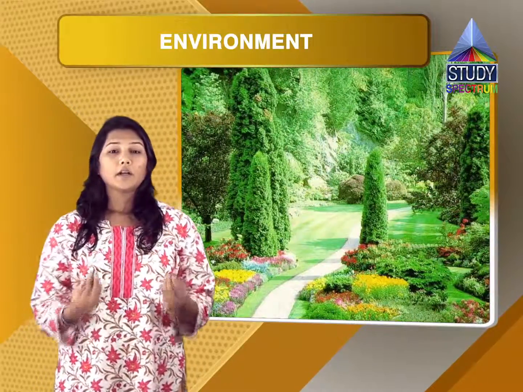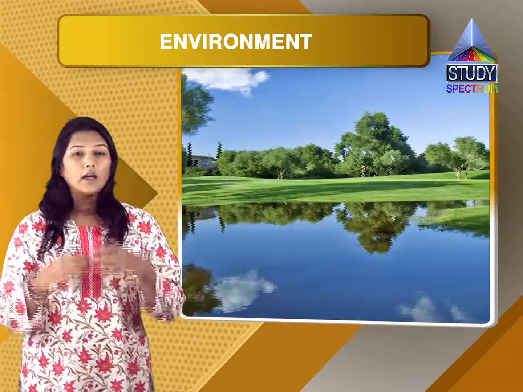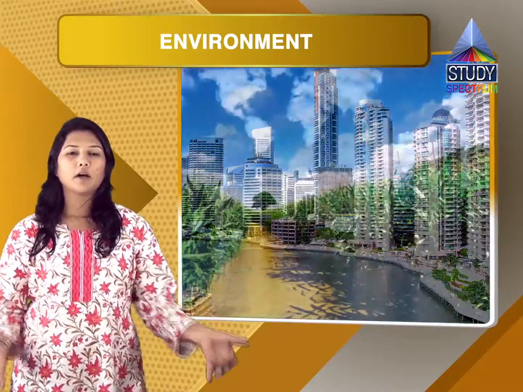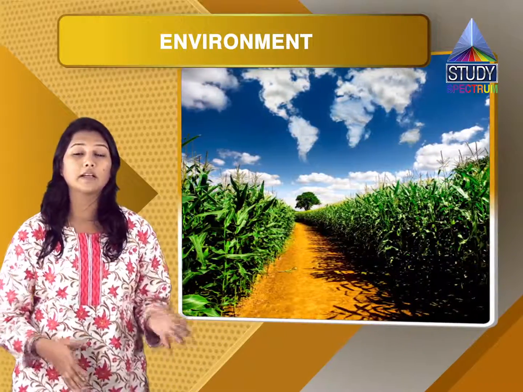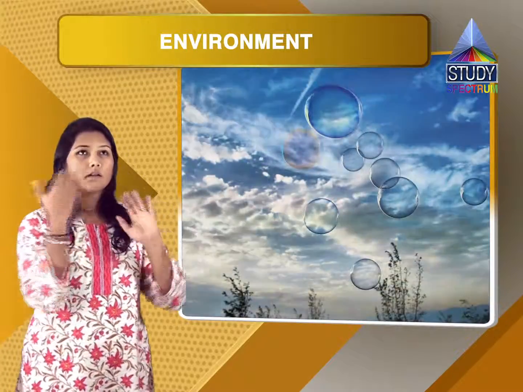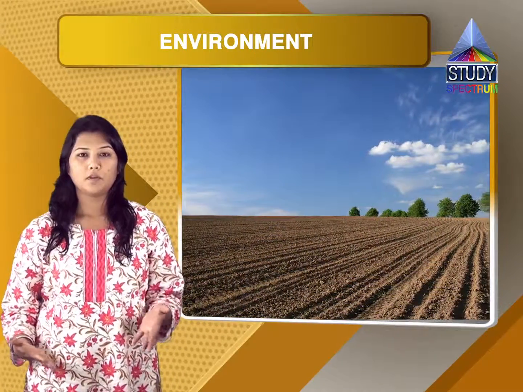Environment can basically be divided into two. One is a natural environment and one is a human-made environment. What do you understand by natural environment? A natural environment is the air that we breathe, the sunlight that we have, the wind, that is again air, the land. All these are natural environments.